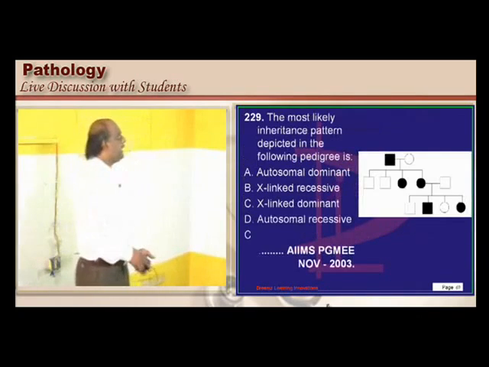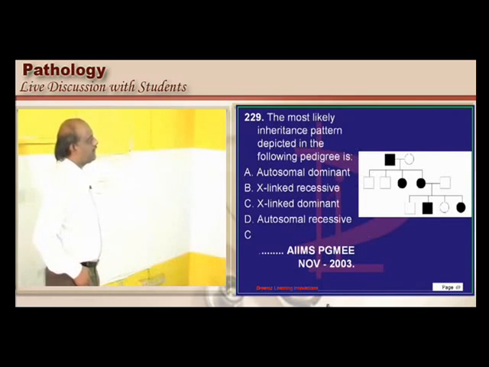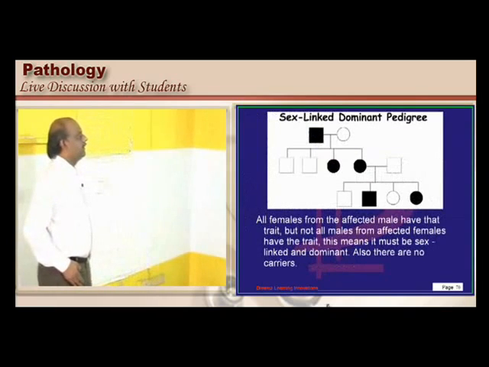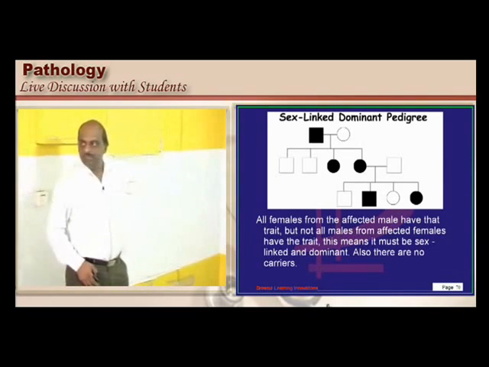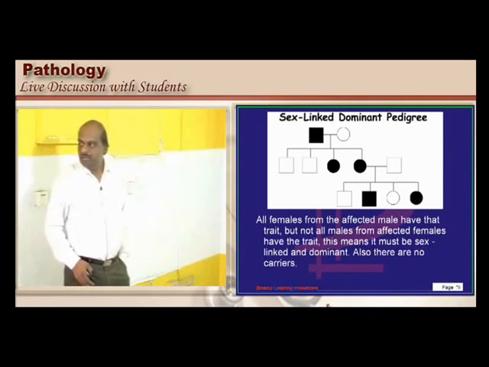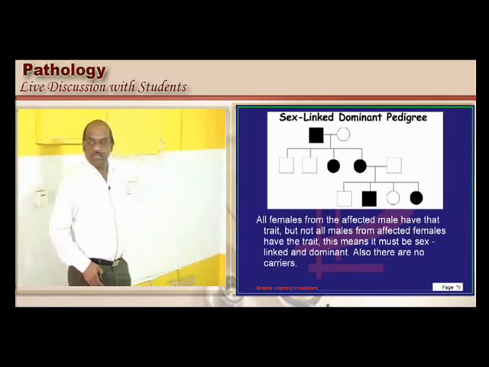Now what is the most likely pattern of inheritance based on this pedigree? You must be able to decide. Fundamentally, you can see here that an affected father is transmitting the disease to the daughter, and an affected daughter in turn is transmitting the disease to the son and to the daughter.